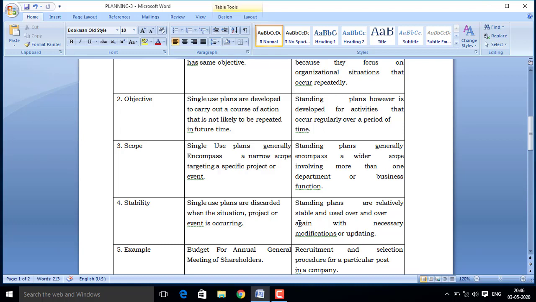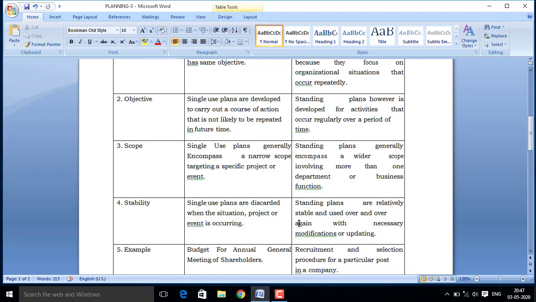It means if the organization is not achieving its organizational goal, then after proper follow-up and complete analysis of the failure of the plan, they make some changes, but they do not change their plans entirely.